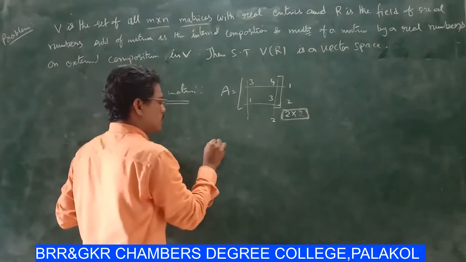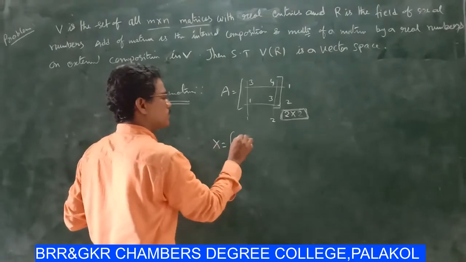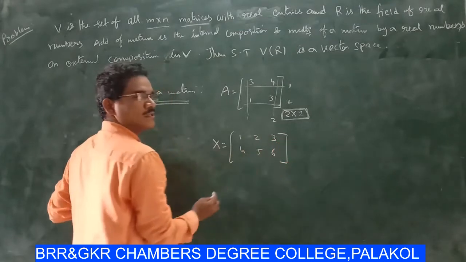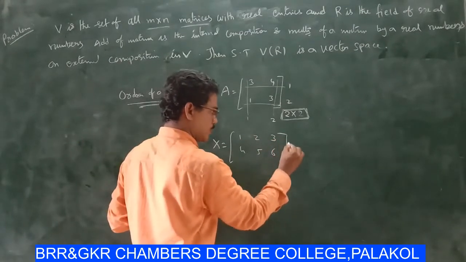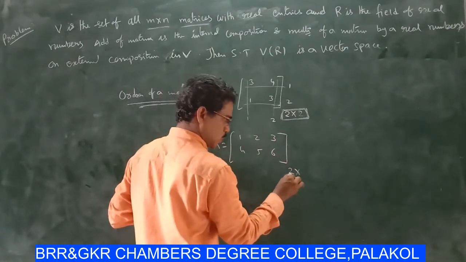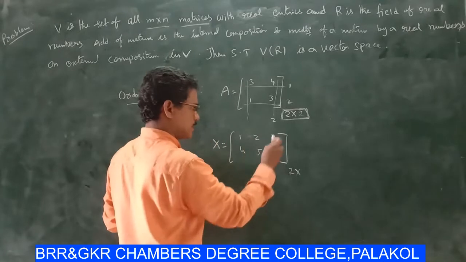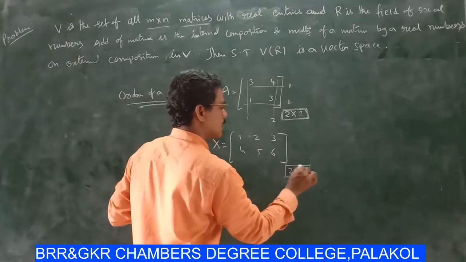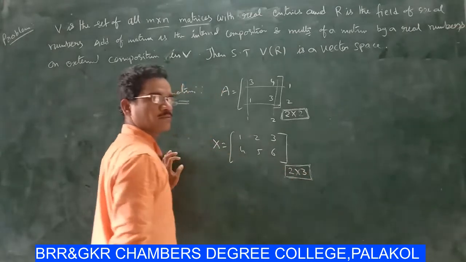Suppose capital X is equal to 1, 2, 3, 4, 5, 6. The number of rows is 2, and the number of columns is 3. So 2 by 3 is the order of the matrix X.